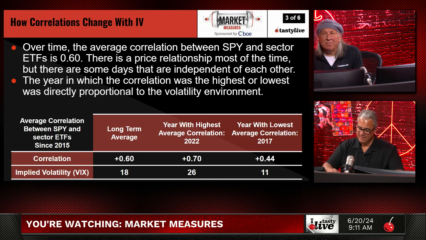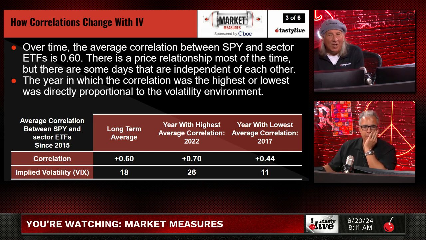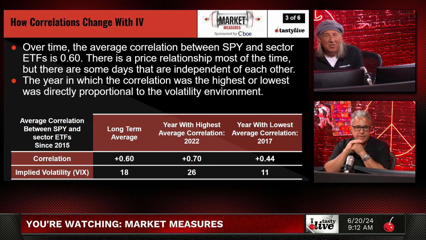Over time, the average correlation between the SPY and a sector ETF is about 0.6. There is a price relationship most of the time, but there are some days they're independent of each other. The year in which the correlation was highest or lowest was directly proportional to the volatility environment. These are the 20 sector ETFs from 2015 on. The long-term average correlation is 0.6, and the long-term average implied volatility is 18. The year with the highest average correlation was 2022, and the year with the lowest correlation was 2017, at 0.44.